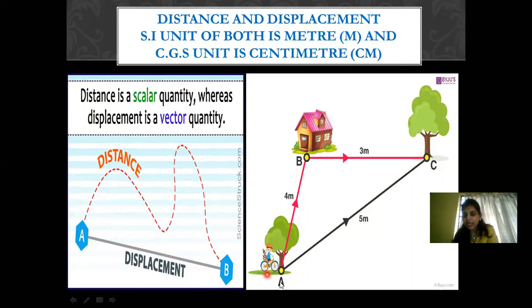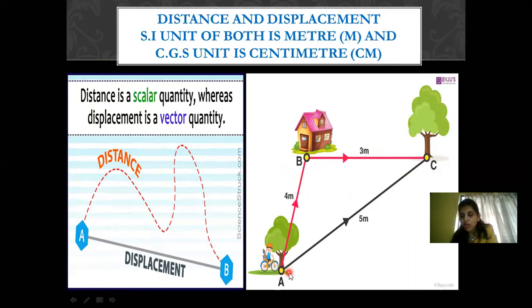Here also in the second picture, you will see that the boy is going to reach from position A to position B first, and from position B to position C. Now this is the entire path that is followed by the body. 4 meter plus 3 meter, that is 7 meter. So this is known as the total distance covered by the body.